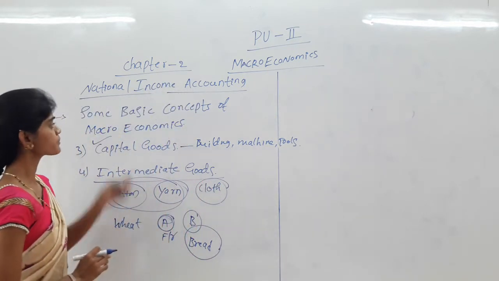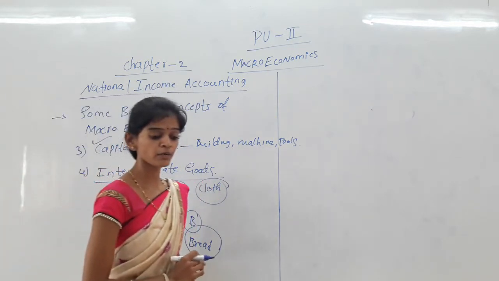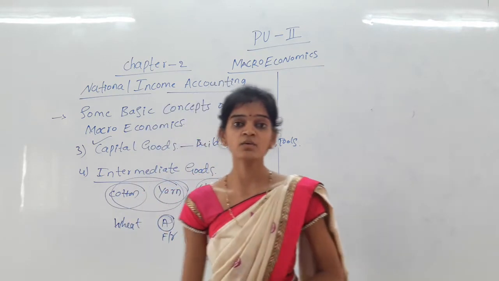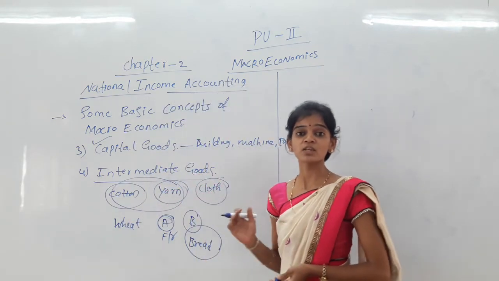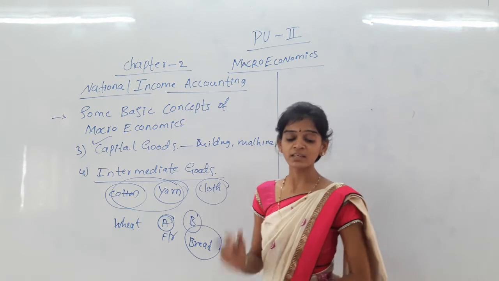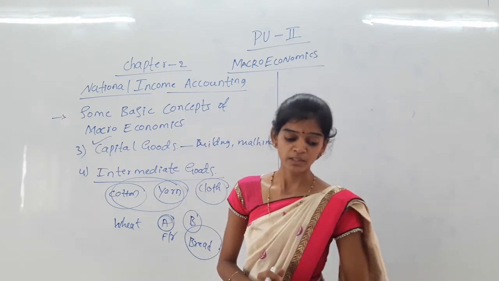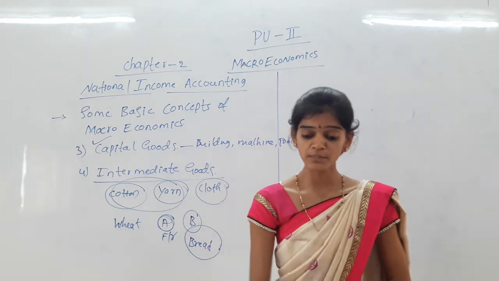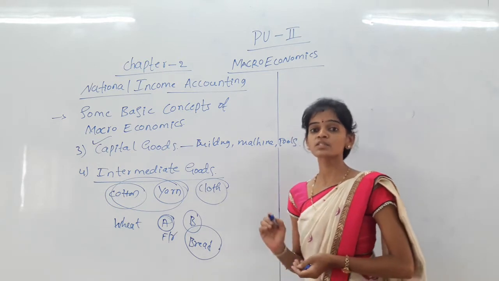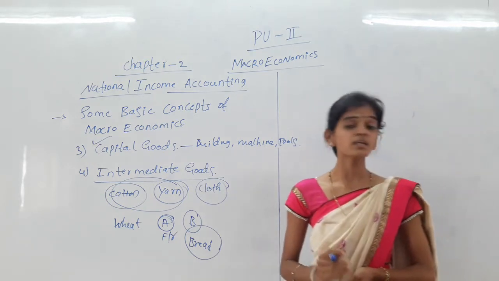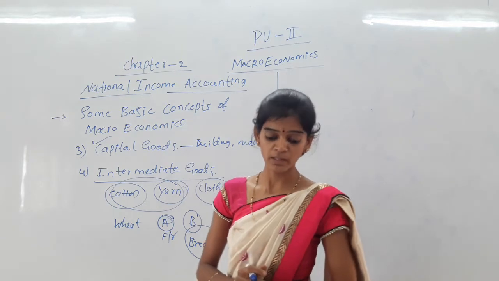So these are some basic concepts in macroeconomics. First one is the final goods. Final goods means goods that do not undergo any further transformation. Next is the consumption goods, in which two types are there, durable goods and non-durable goods.